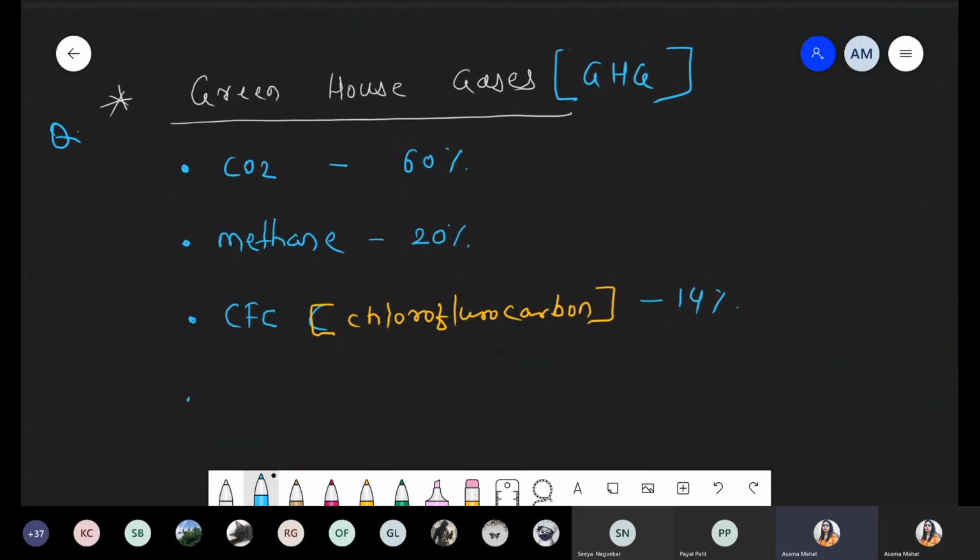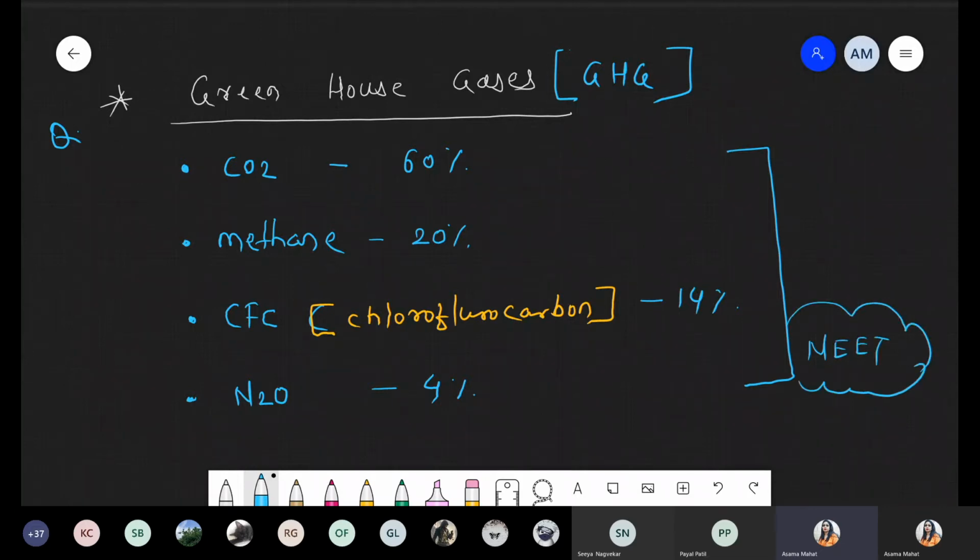And the last component is nitrogen oxide, and its contribution is quite small, only 4%. So one question from the NEET examination: which is the major contribution in global warming, an example of the greenhouse gases? Carbon dioxide is number one, methane number two, CFC number three, and nitrogen oxide number four, with 4% contribution.